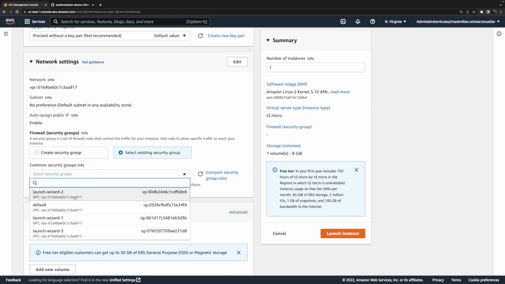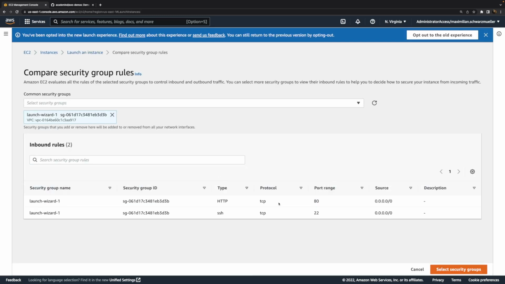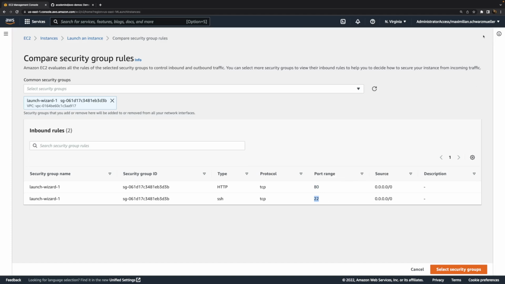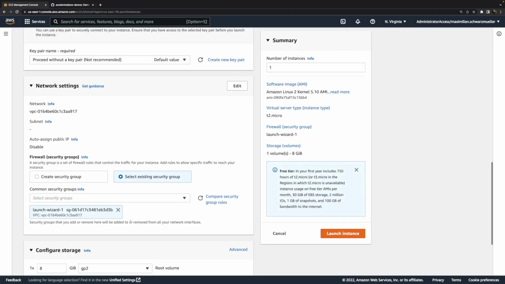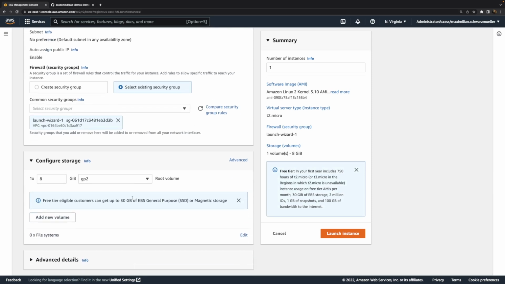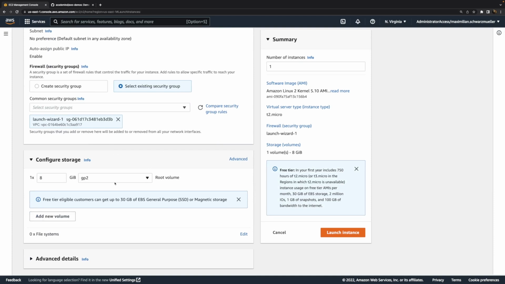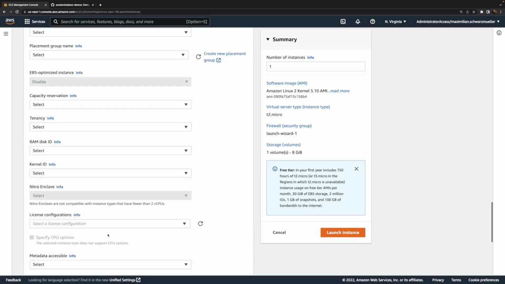Hence, I'll choose a security group that actually allows both HTTP and SSH traffic. HTTP because we'll run a website, and SSH because I do want to connect to that instance. Hence, that's the security group I chose. You could, of course, also create a new one. And I will keep the storage settings here. We could tweak them, but I will do it outside of the launch wizard to show you how you can create and use an EBS volume, which is that hard drive which I want to attach to the instance after launching the instance.